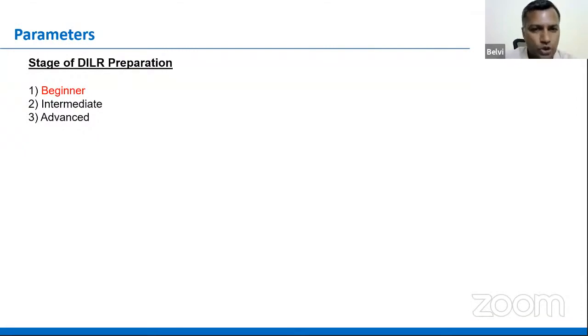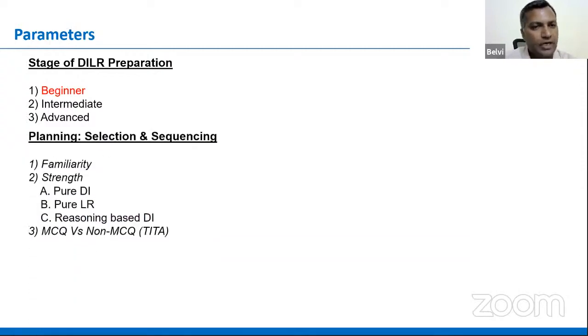Firstly, don't panic about the scores that you would have got. It's not about that. It's about learning from each test and trying to look forward to the next one and improvise from there. Right. And coming to this particular DILR section, it's about how do you invest your 40 minutes?